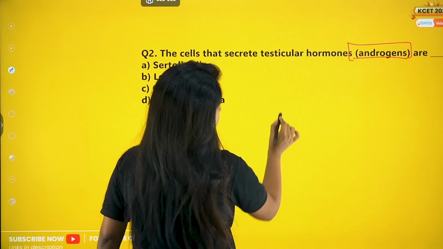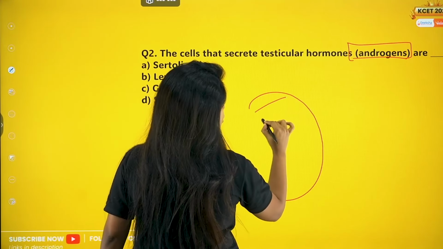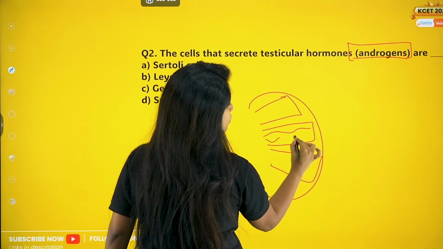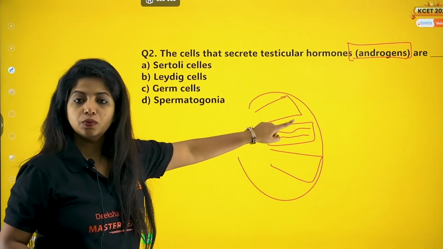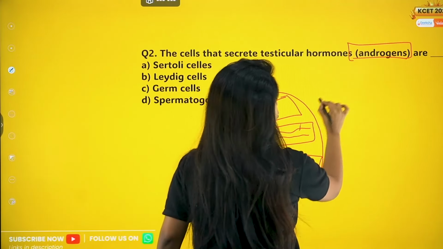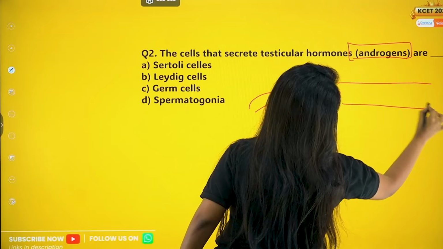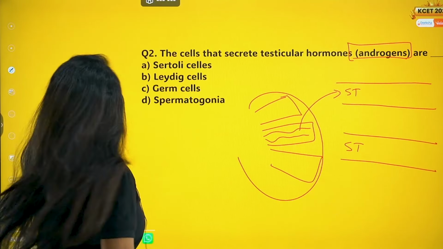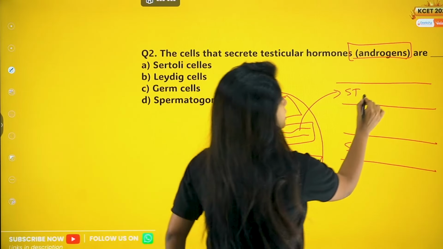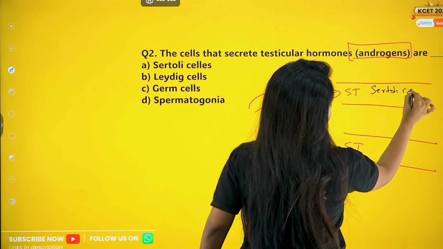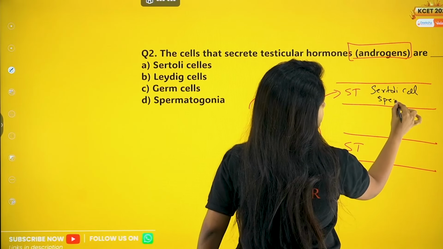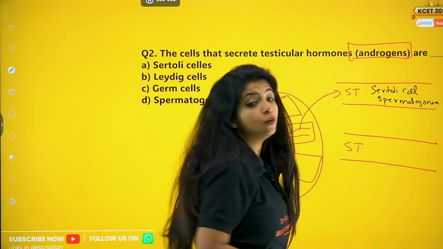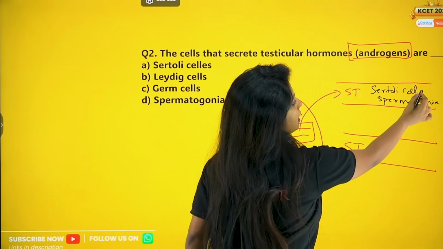So, inside the testis, suppose this is a testis. Inside the testis, you have testicular lobules. Inside that, you have seminiferous tubules, almost 2 to 3 seminiferous tubules per testicular lobule. So if I zoom in, what is exactly happening? This is a seminiferous tubule. This is another seminiferous tubule. Inside the seminiferous tubule, my dear children, you have two things. One is the Sertoli cell and the other is the spermatogonia. Spermatogonia is the germ mother cell. It will divide to form the sperms later on. But who provides nourishment? The Sertoli cells provide the nourishment right over here.